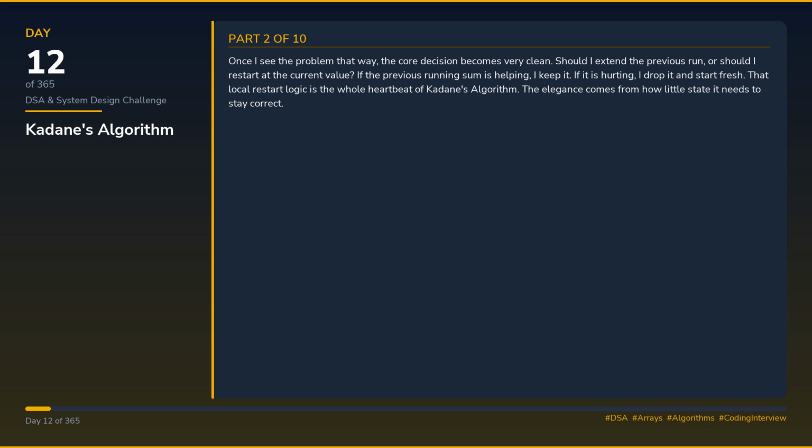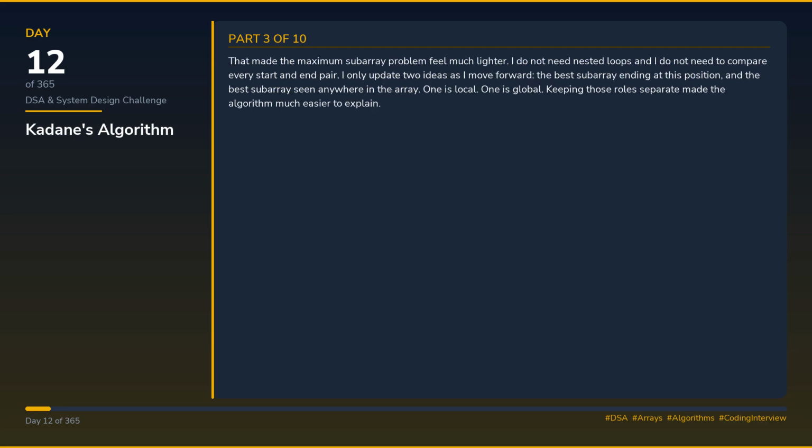Once I see the problem that way, the core decision becomes very clean. Should I extend the previous run, or should I restart at the current value? If the previous running sum is helping, I keep it. If it is hurting, I drop it and start fresh. That local restart logic is the whole heartbeat of Kadane's algorithm. The elegance comes from how little state it needs to stay correct.